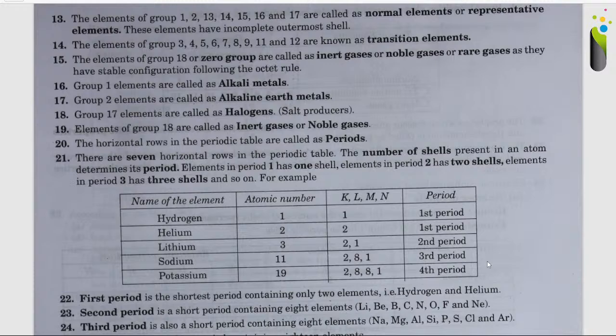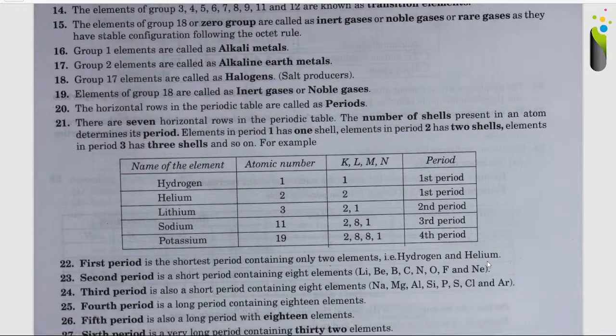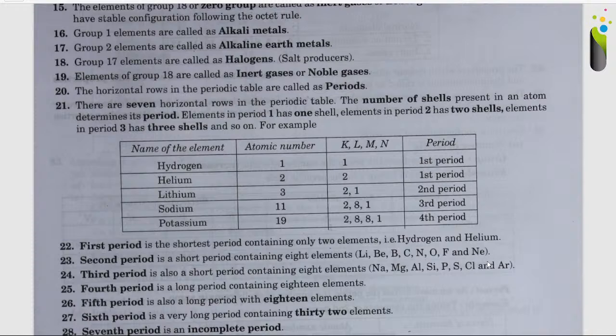For example, hydrogen with the atomic number 1 has just 1 shell, that is K shell, so it belongs to the first period. Helium with the atomic number 2 has 1 shell, that is K shell, so even this belongs to the first period.